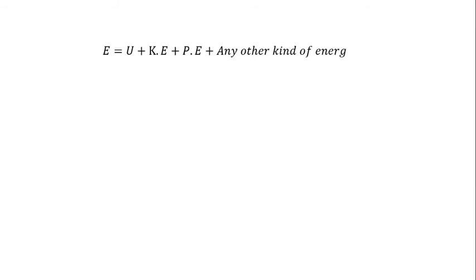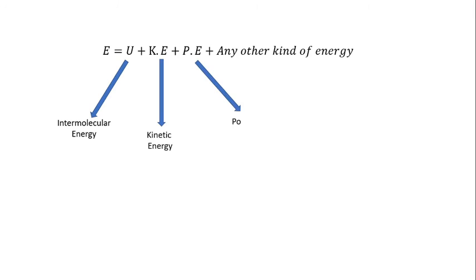Now, internal energy can be comprised of intermolecular energy, kinetic energy, potential energy, or any kind of energy, where U is the intermolecular energy, KE is the kinetic energy, and PE is the potential energy.